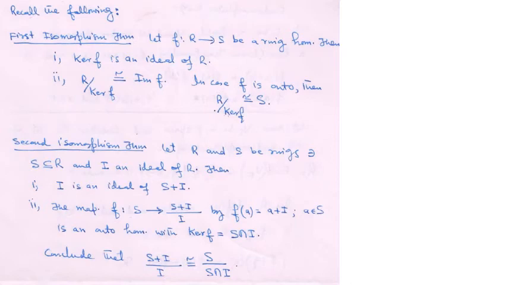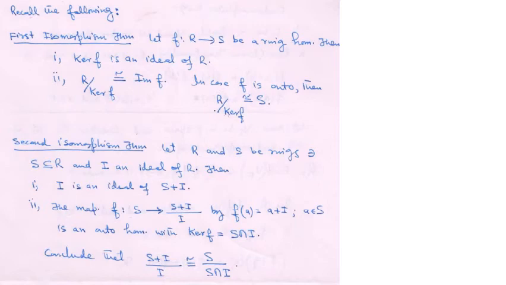So here we define the map, and you have to show that this map is a homomorphism, and this is onto, and the kernel is this, and then we use this theorem.